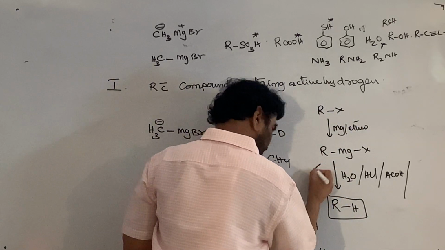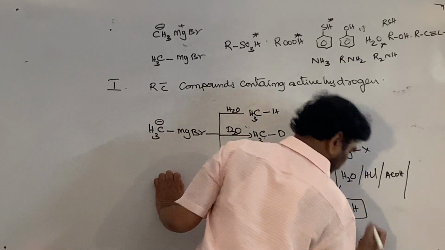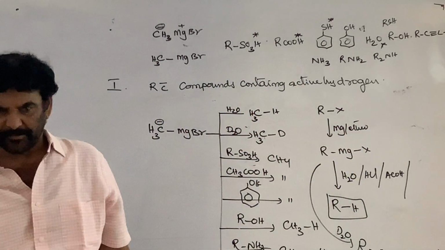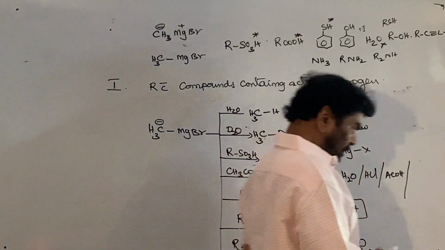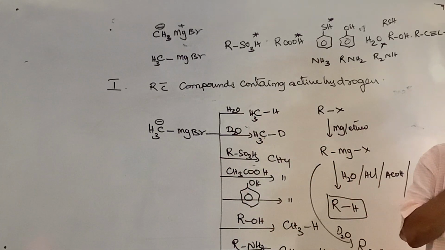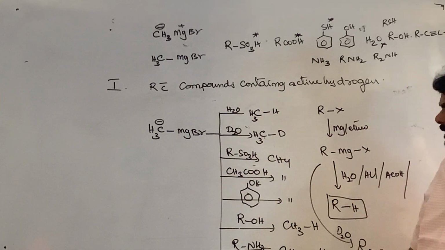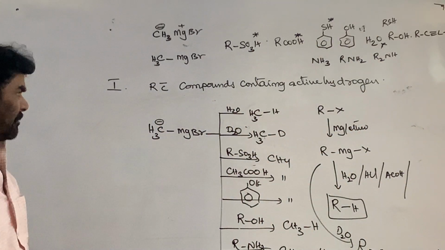If you treat with D2O, you get RD. So the R part of the Grignard reagent is converted to the corresponding hydrocarbon when treated with a compound containing active hydrogen.